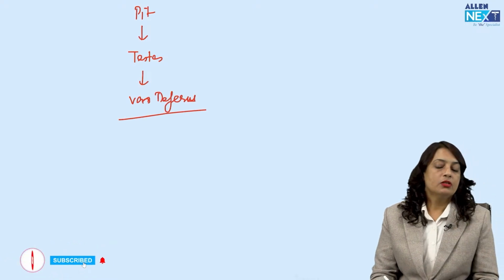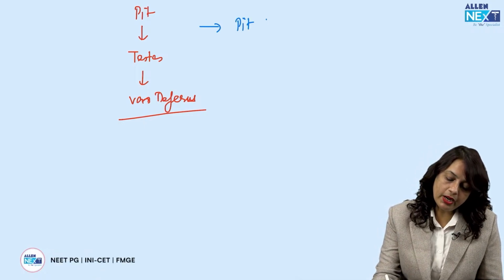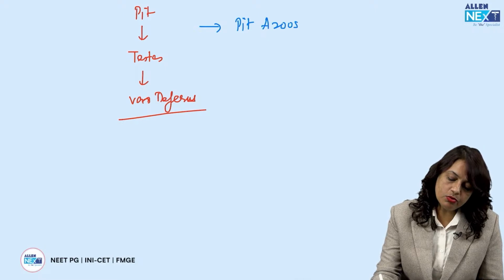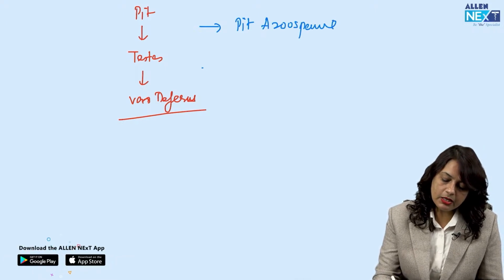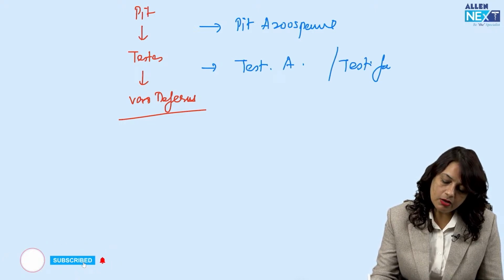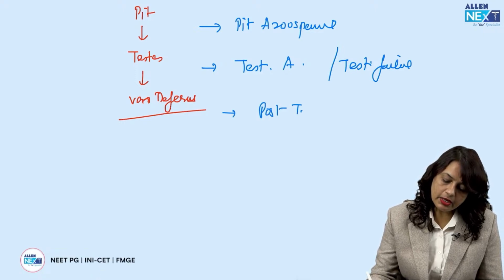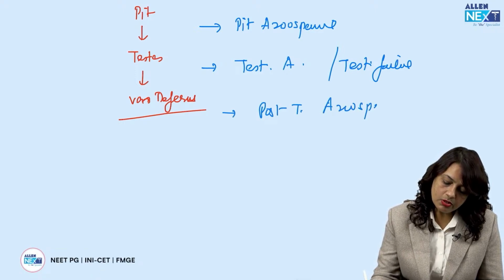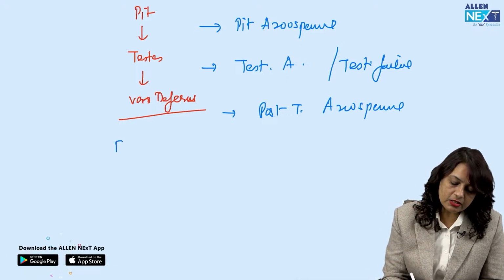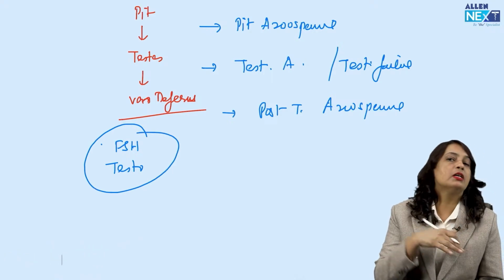So it can be a pituitary cause of azoospermia, it can be testicular azoospermia, that is called testicular failure, or it is post testicular azoospermia. In that case we get FSH and testosterone levels done.